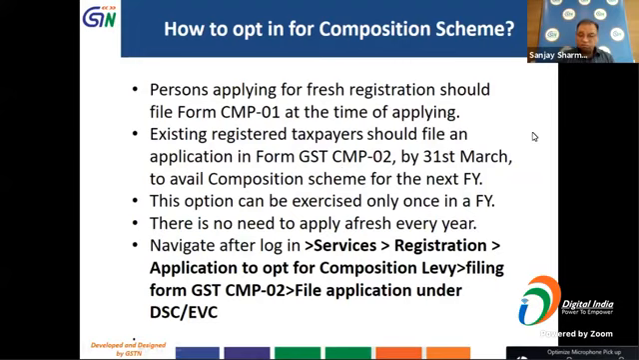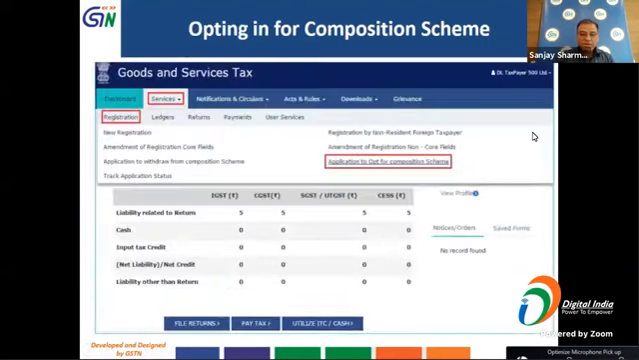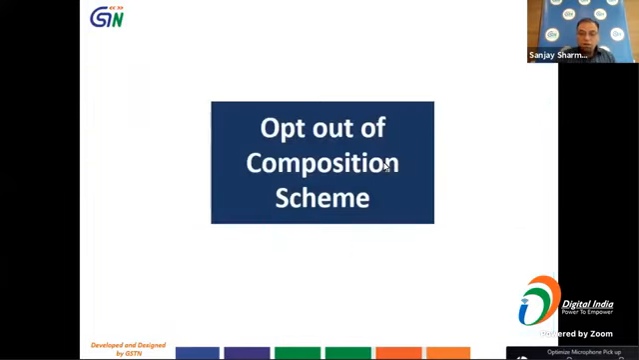Now, in case you want to apply for a composition scheme, and if you are an already existing registered taxpayer, in that case, you'll click on services, click on registration, and then click on application to opt for composition scheme. Now, in case you want to opt out of the composition scheme, what are the options and how do you exercise that option?